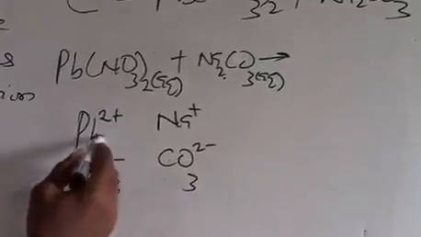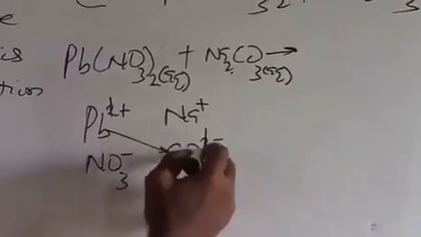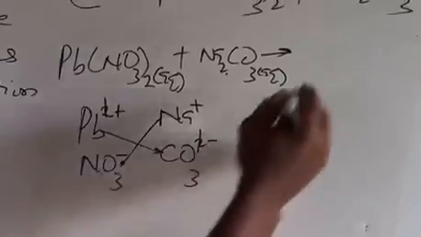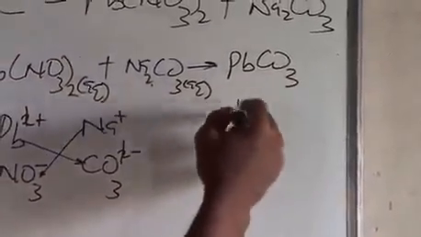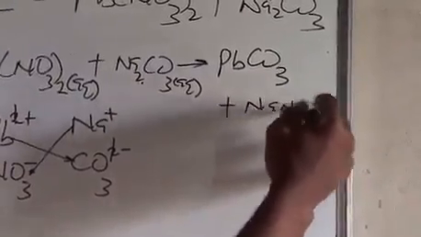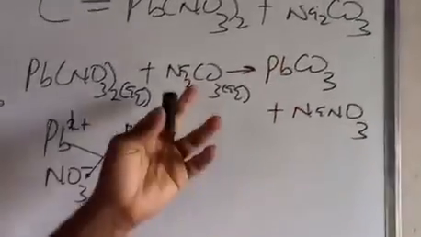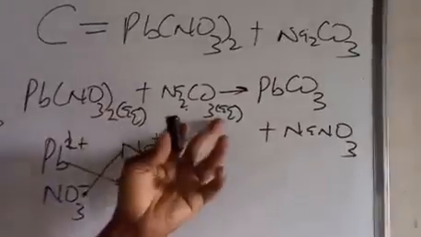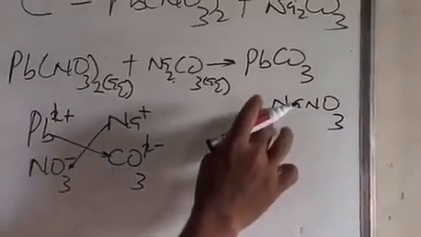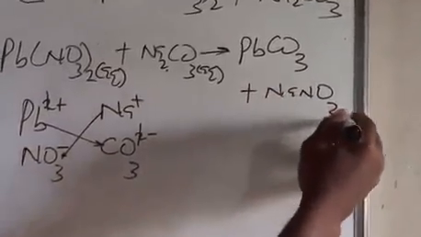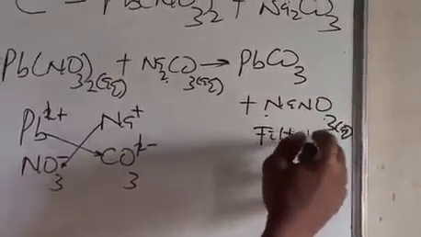So move unlike terms together. Equivalent terms cancel out. So you now have lead carbonate and then sodium nitrate produced. This is the product formed when the two of them were mixed with water. Aqueous means presence of water. All sodium salts are soluble, so this one is aqueous. Sodium nitrate is the filtrate you obtained.